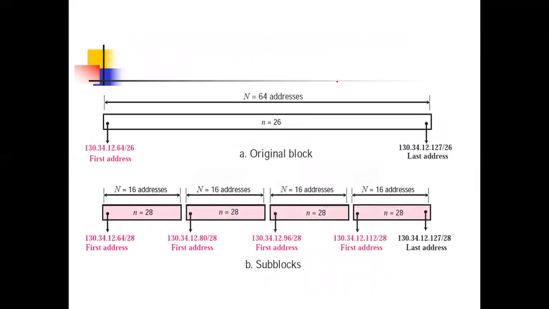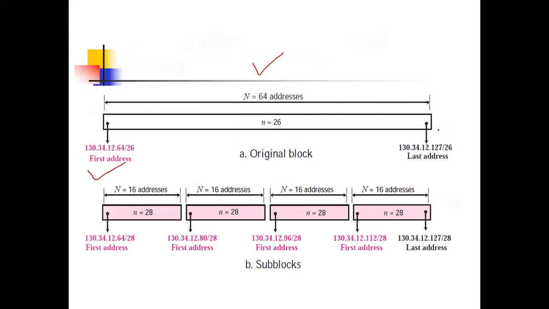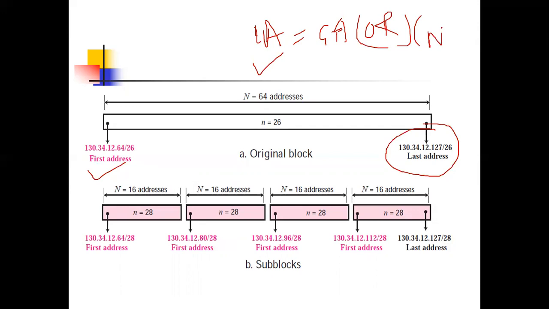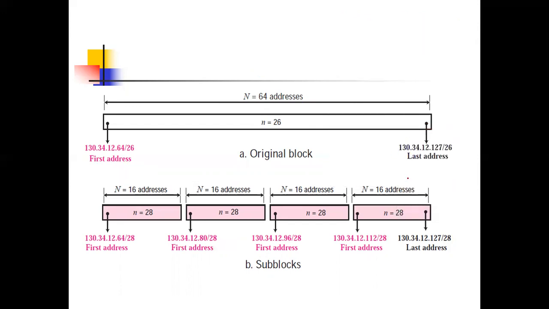Now see the figure. This is your main block. In the main block there are 64 addresses in total. This was your first address given here. Now, how do we calculate the last address? You are very much clear about this. The last address is the given address ORed with the complement of the network mask. I am not solving it here. You solve it and check this last address.